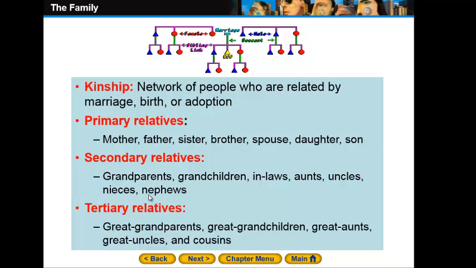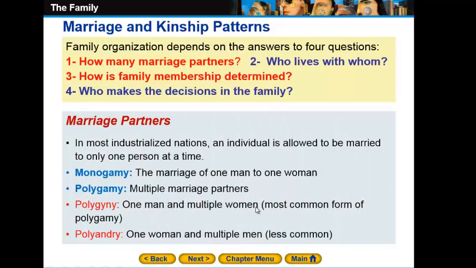The tertiary, or the third stage of your relatives, will include, but is not limited to, great-grandparents, great-grandchildren, grandaunts, granduncles, and cousins. So, the kinship will be a network of people who are related by marriage, birth, or adoption. And inside the kinship, you're gonna see three stages of your relatives: the primary, secondary, and tertiary, or the first, second, and third. So let's go on.